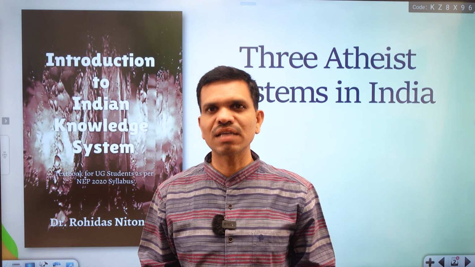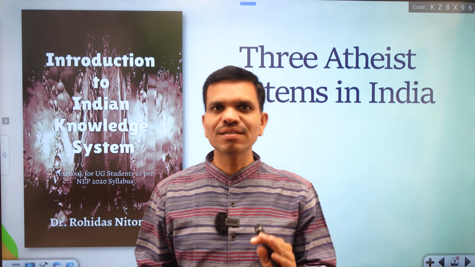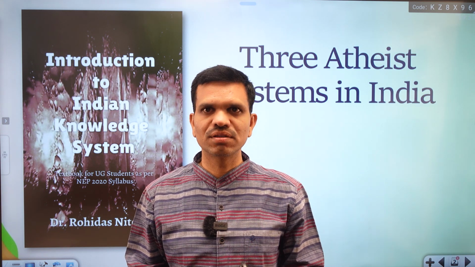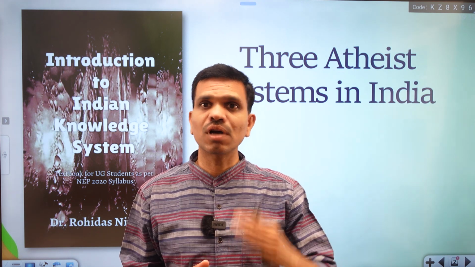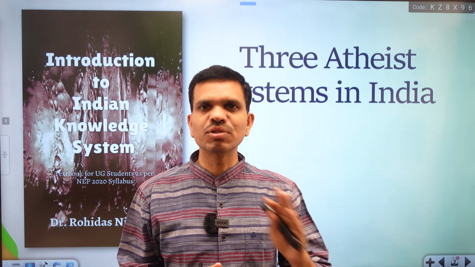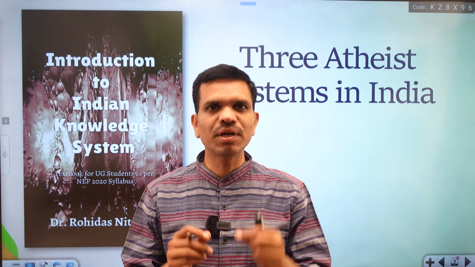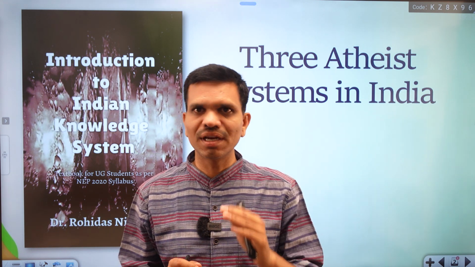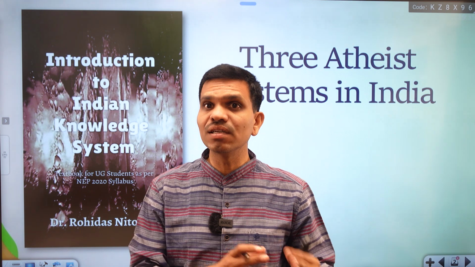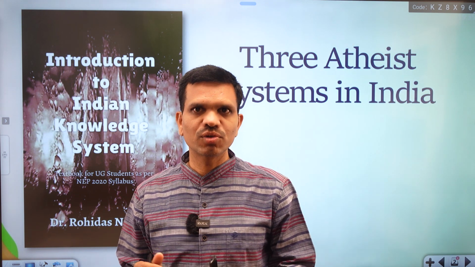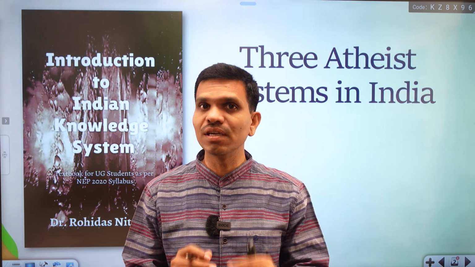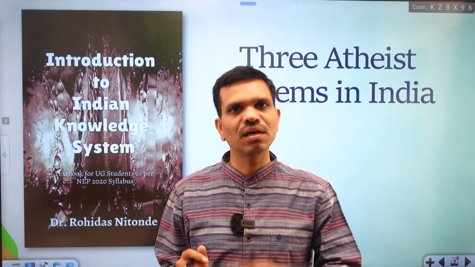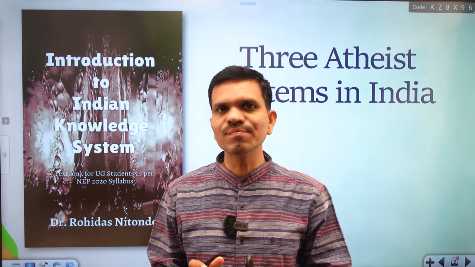Dear students, in the last video we talked about six theist systems of Indian knowledge system or Indian philosophy. Now in this video we will talk about its opposite systems, and these opposite systems are atheist systems, and we have three prominent atheist systems in India which talk about atheism in the Indian philosophy or in the Indian religions. So let's first understand what atheism or atheist systems are, and after that we will consider these three systems.